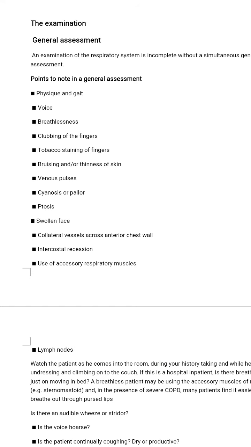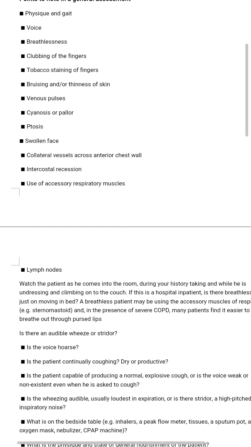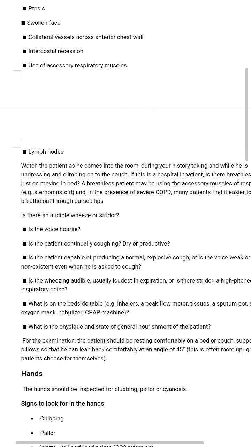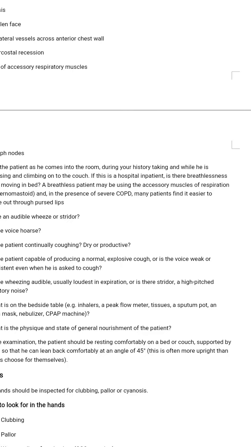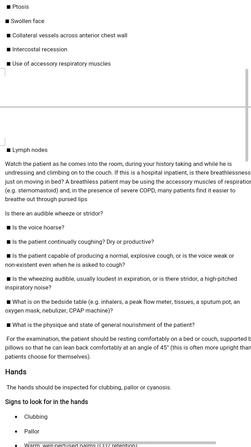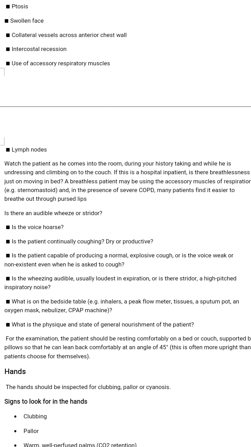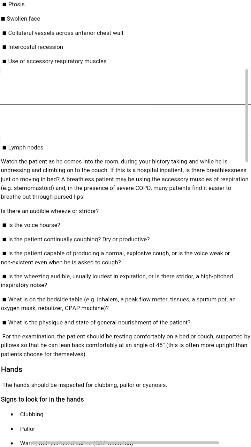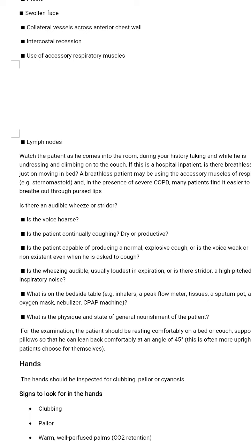respiratory muscle, lymph node. Watch the patient as he comes into the room during your history taking and while he is undressing and climbing onto the couch. If this is a hospital inpatient, is there breathlessness just on moving in bed?